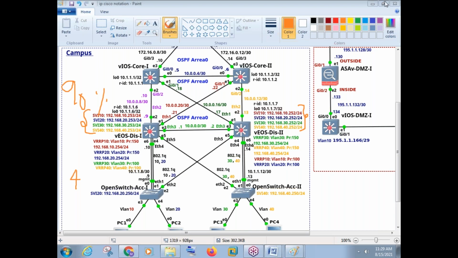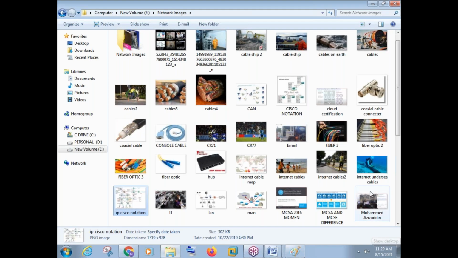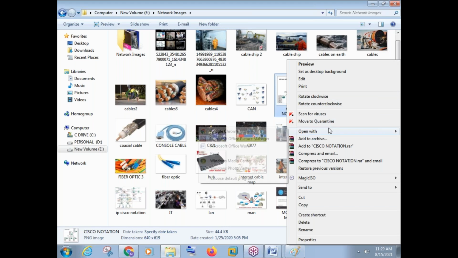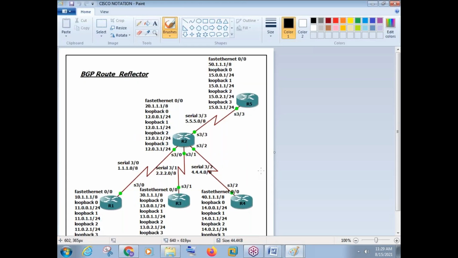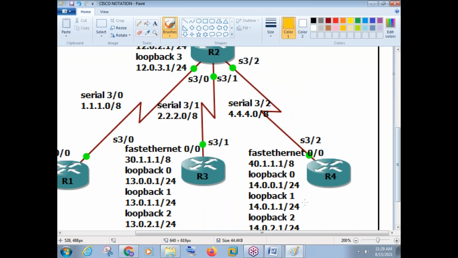Okay, so this is a computer network you have seen here. Can we see any computer network without an IP address? No. I'll go with one more network here. See, everywhere there is an IP address again. There are some routers. This is just a network of routers. Here we can see the IP address is written as 50.1.1.1, 12.0.0.1.